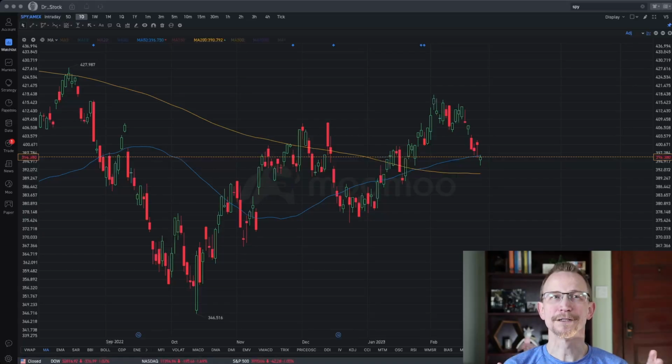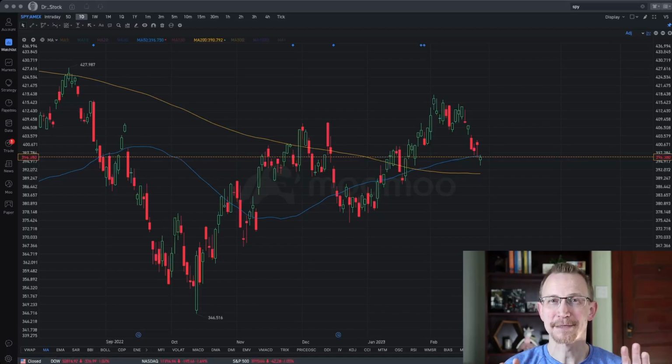So I do want to wrap things up here. Looking beyond next week, I think the next big thing that we have in the markets is CPI and PPI, so March 14th and March 15th. Those are going to be enormous for us in terms of market movement, in my opinion. So when we take a look at the SPY, you can see we closed under the 50-day simple moving average. So now we have that as resistance. However, I think stronger than that resistance is the support we have with the 200-day simple moving average.